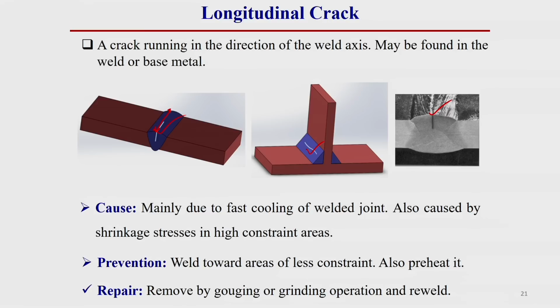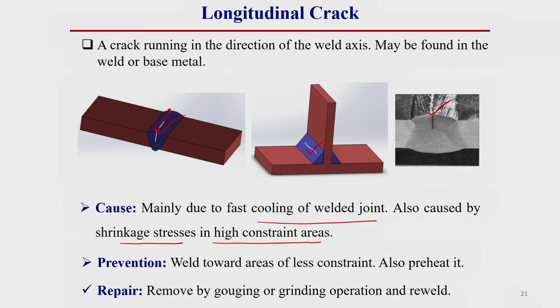The main cause is fast cooling of the weld joint, and it is also caused by shrinkage stress in a highly constrained area. If there is over-constraint of the structure, then during heating or cooling the weld material may not get its required position, so there is a chance of these types of weld cracking.